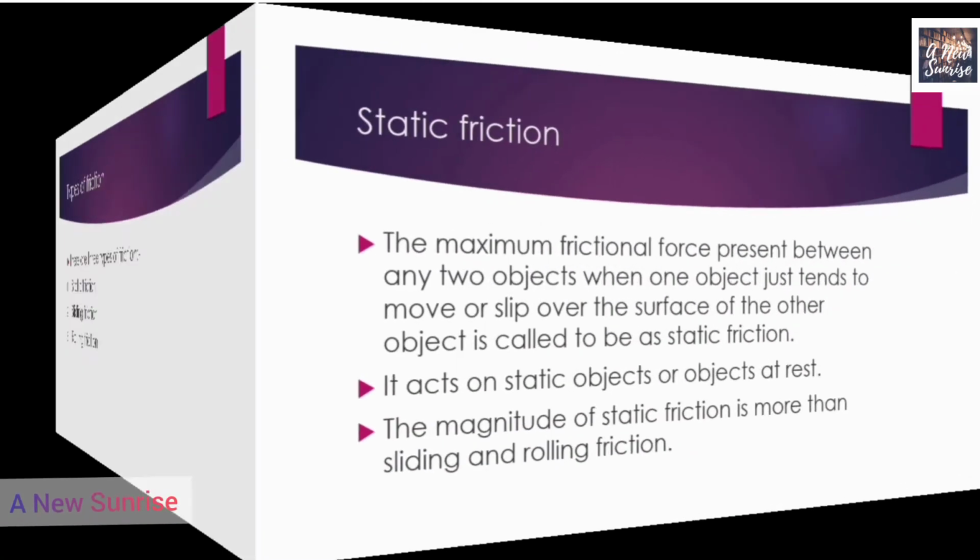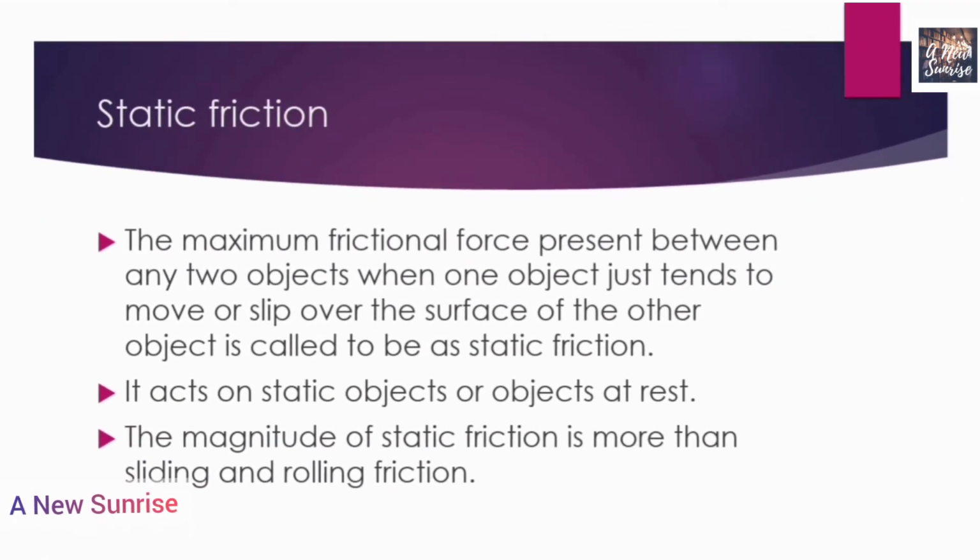So first of all, let's go towards the first type of friction, that is the static friction. The maximum frictional force present between any two objects when one object just tends to move or slip over the surface of the other object is called static friction. What is static friction? The maximum friction force present between any two objects when one object just tends to move or slip over the surface of another object is known to be static friction. So this was all about static friction.